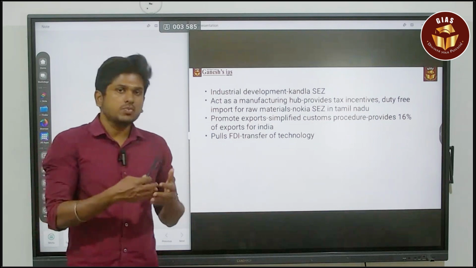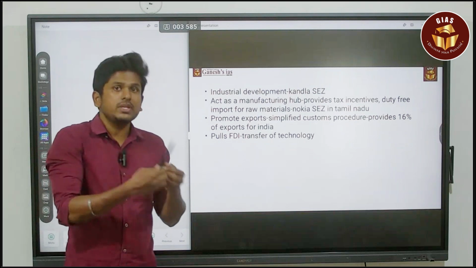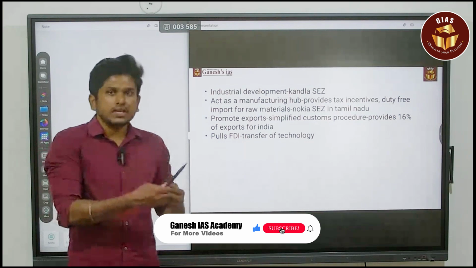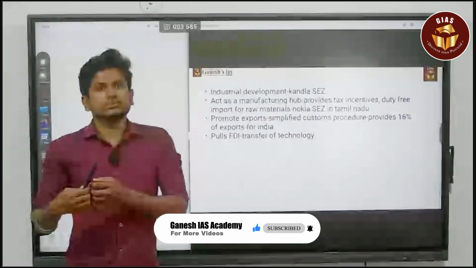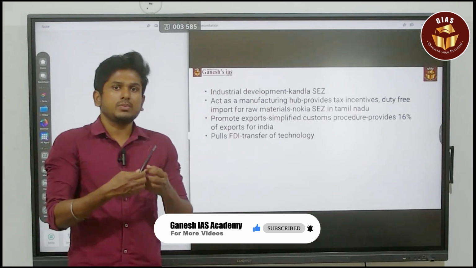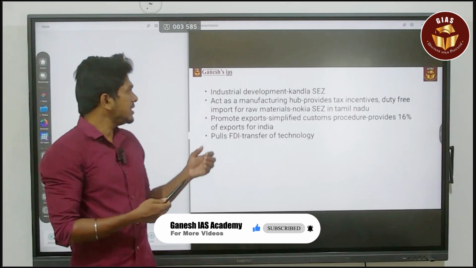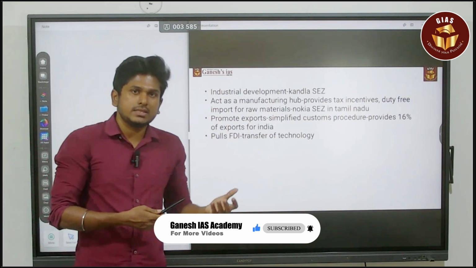And also if there is more investment, we can easily manage the issue of imports, because we are going to produce those goods. So we can easily provide the goods for the domestic people, the people who are consuming products from outside India. We can overcome that issue. So these are the major benefits, or outcomes, of the SEZ.